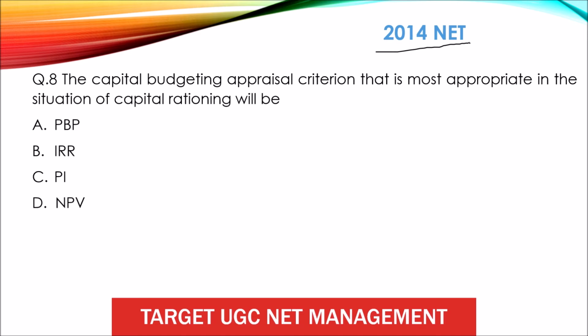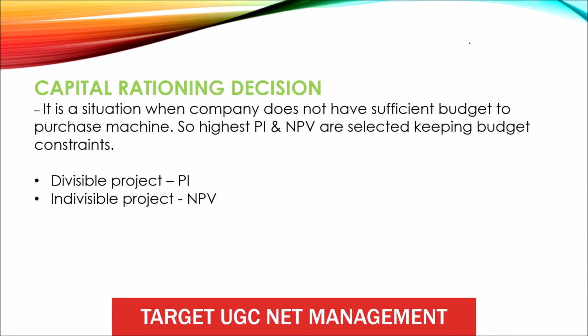So let's study what is capital rationing. Capital rationing is a situation when a company does not have sufficient budget to purchase a machine. So the highest PI and NPV are selected keeping the budget constraint. If the project is divisible, then profitability index, and if the project is indivisible, then net present value method.